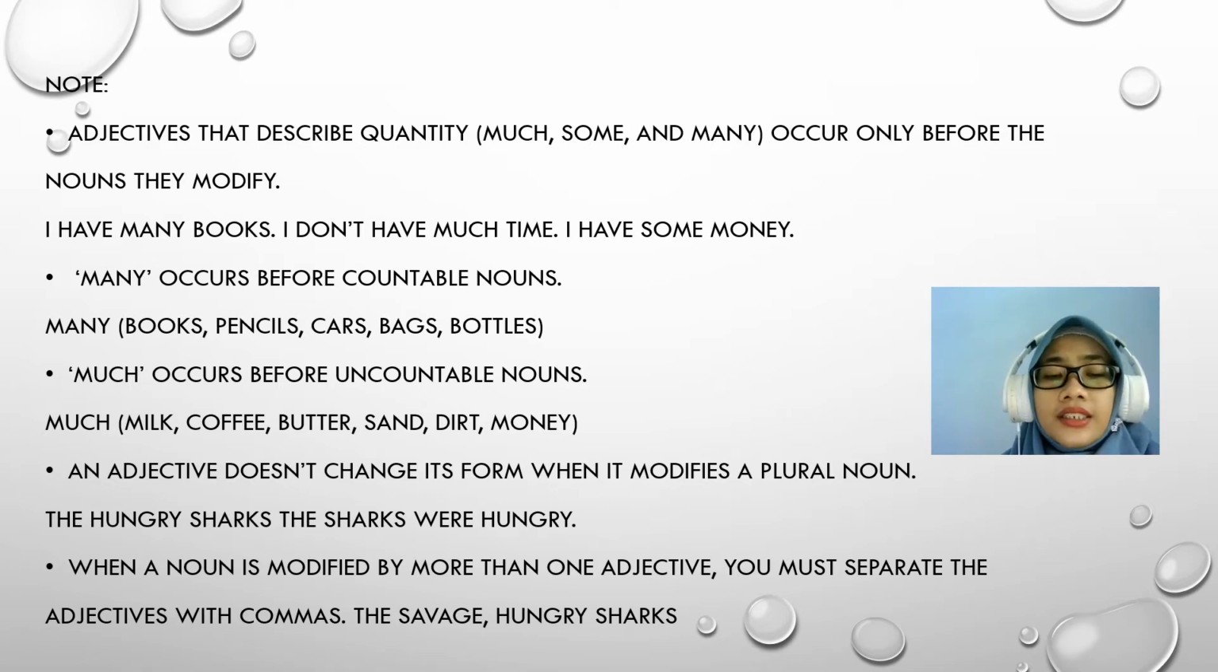An adjective doesn't change its form when it modifies a plural noun. For example, the hungry sharks. The sharks were hungry. This is the example. When a noun is modified by more than one adjective, you must separate the adjectives with a comma. For example, the savage, hungry sharks.